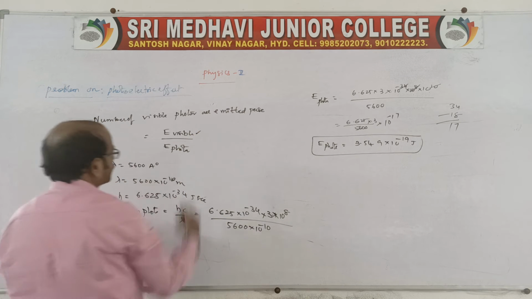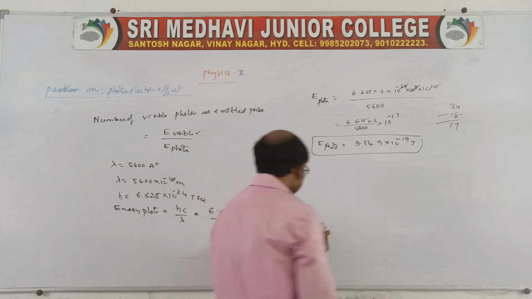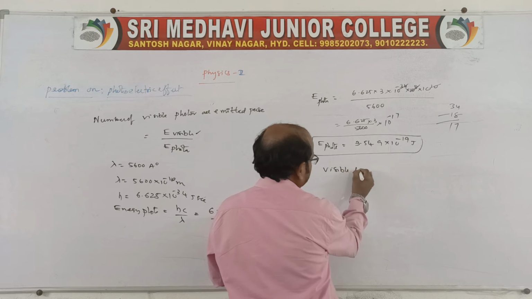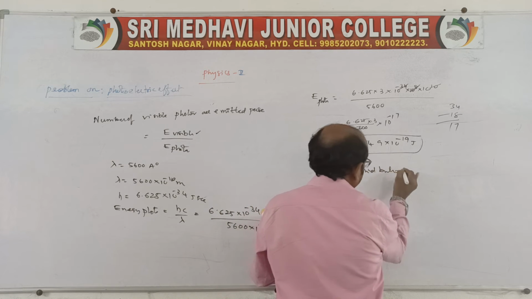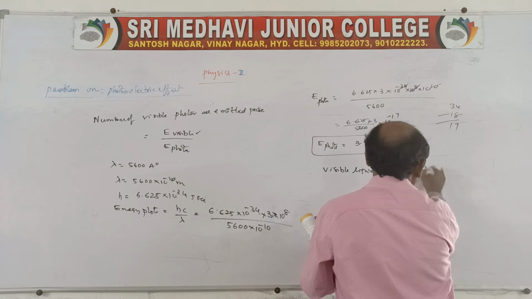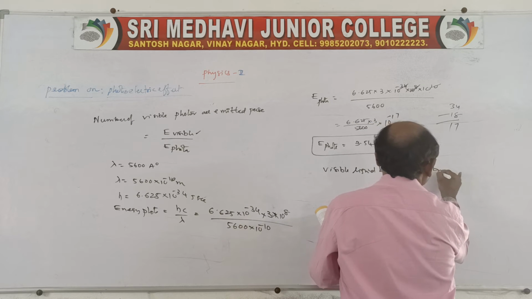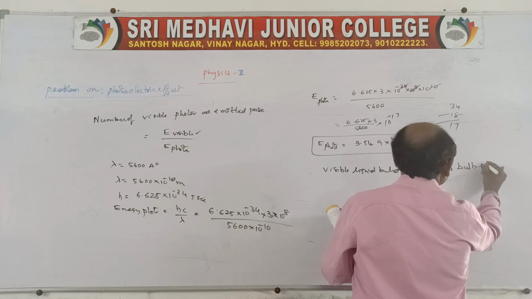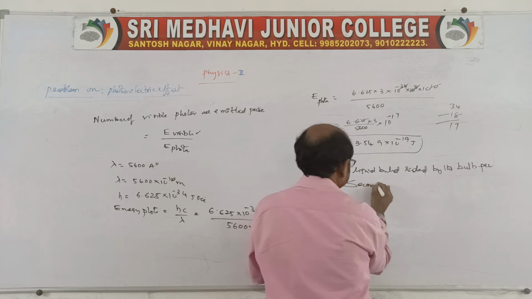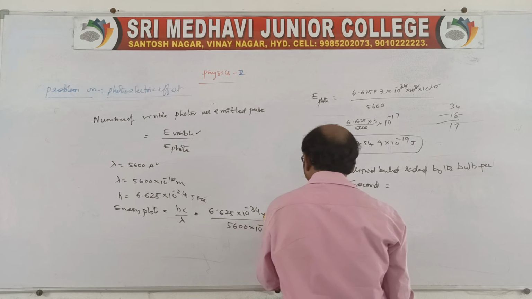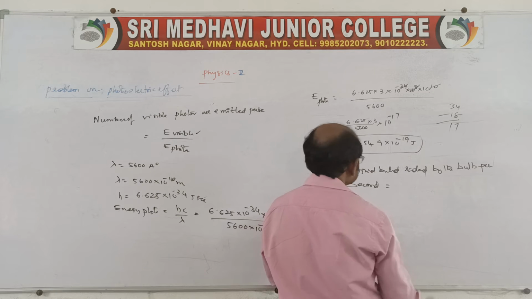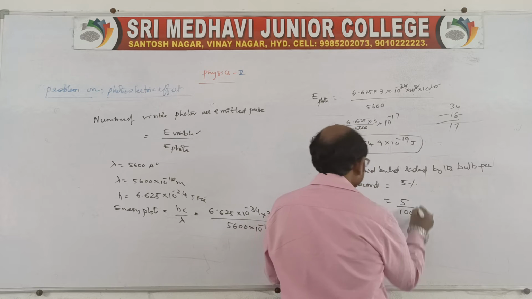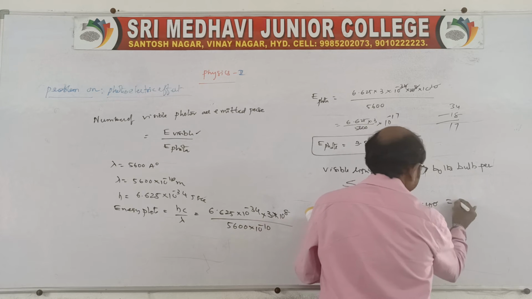Now here we need to get the visible energy. That is, visible light is incident, no? That is the visible energy radiated by the bulb, per second. Because the energy of the bulb is given, what percentage is emitting? 5%, no? So you write 5 by 100 into 100, so that this 100 is cancelled, and we get 5 joule.